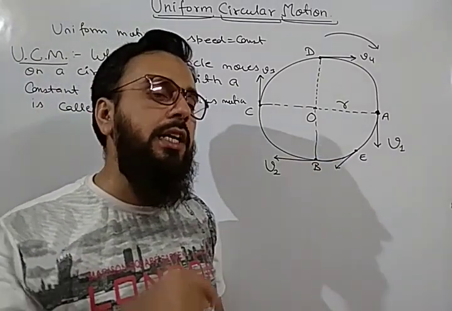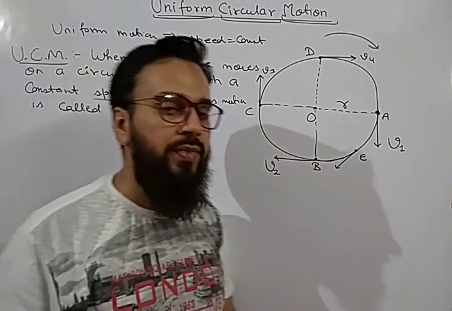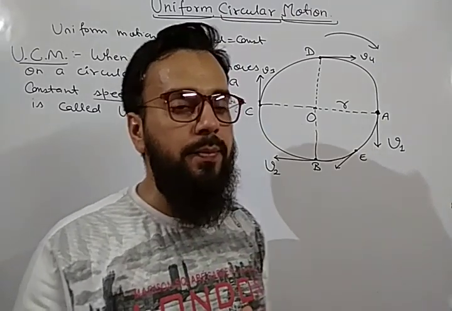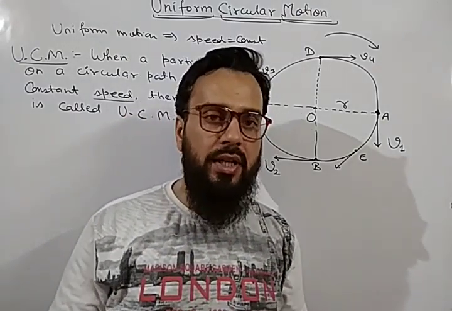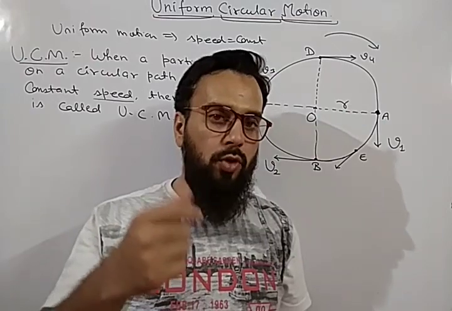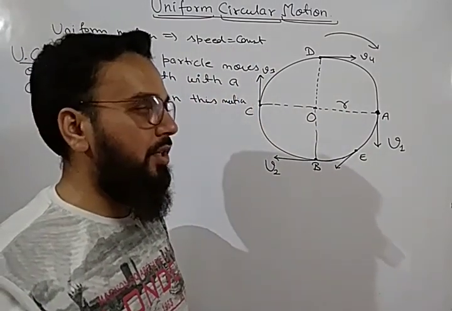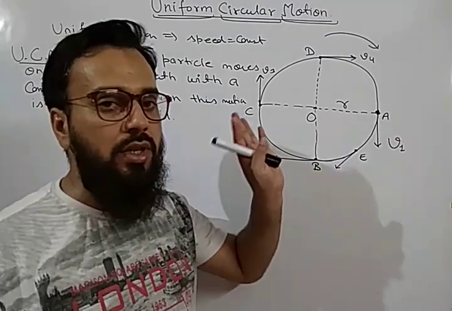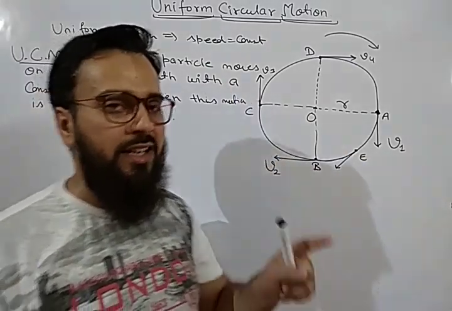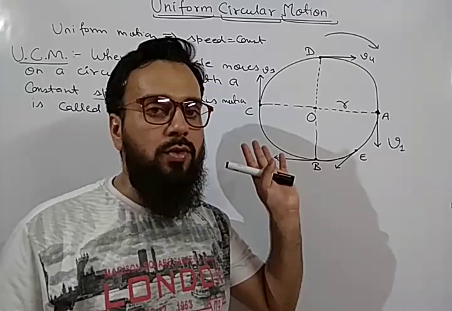And I have already told you about speed and velocity. Speed is a scalar quantity and velocity is a vector quantity. And I told you to go to my lecture, vector analysis. If you have gone through that lecture, then you can understand what is scalar and vector quantity. So speed is a scalar quantity and velocity is a vector quantity.